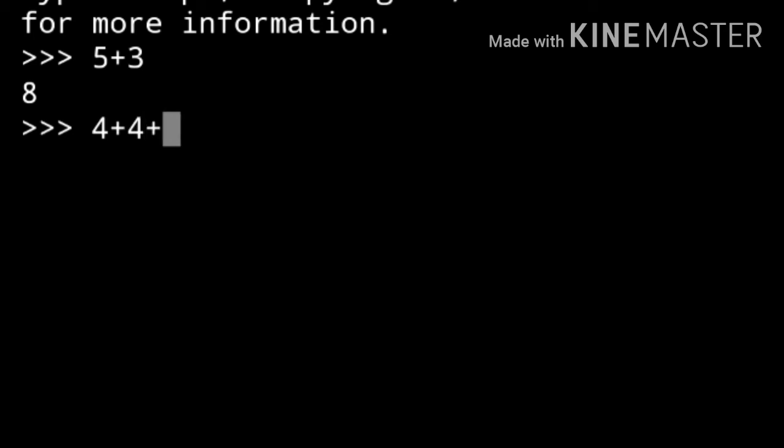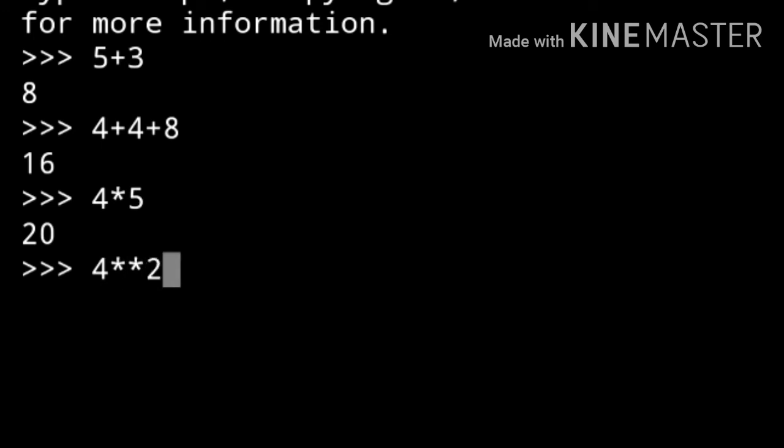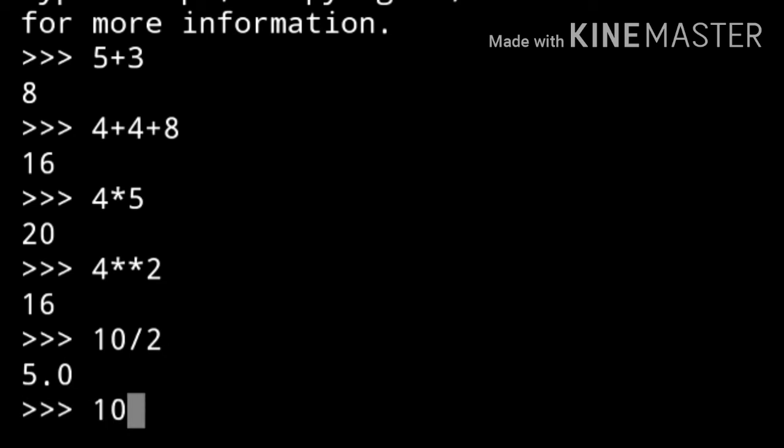Next line I get the result as 16, and then I tried 4 into 5, I get the result as 20, and then 4 double star 2, it is nothing but the exponent. So 4 double star 2 means 4 power 2, I get the result as 16, and then I tried 10 slash 2, it is the division, I get the result as 5.0, and then 10 double slash 2, which is nothing but an integer division, I get the result as 5.